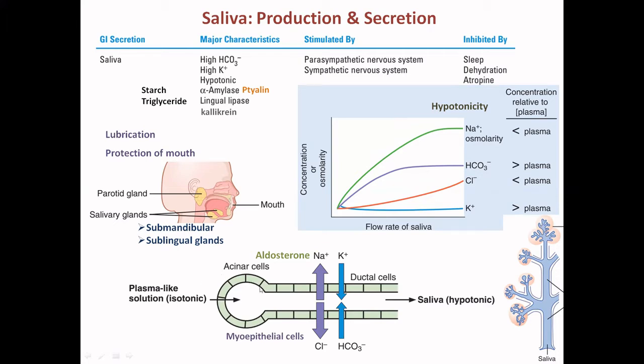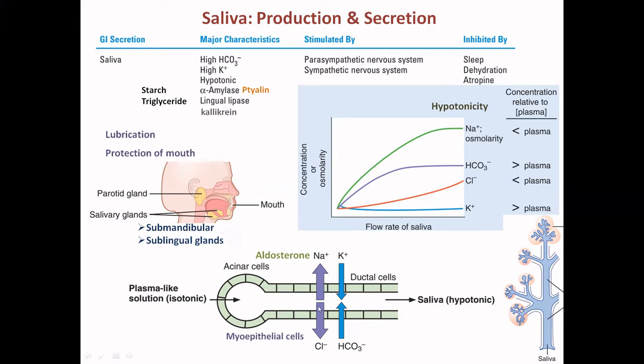This end terminus is made up of acinar cells, and it is overlapped with myoepithelial cells. When they contract, they squeeze the content of the salivary duct into the mouth. This is possible because of the contractile function of the myoepithelial cells, and the acinar cells secrete the saliva. In the beginning, it is isotonic to plasma, mostly sodium and potassium.